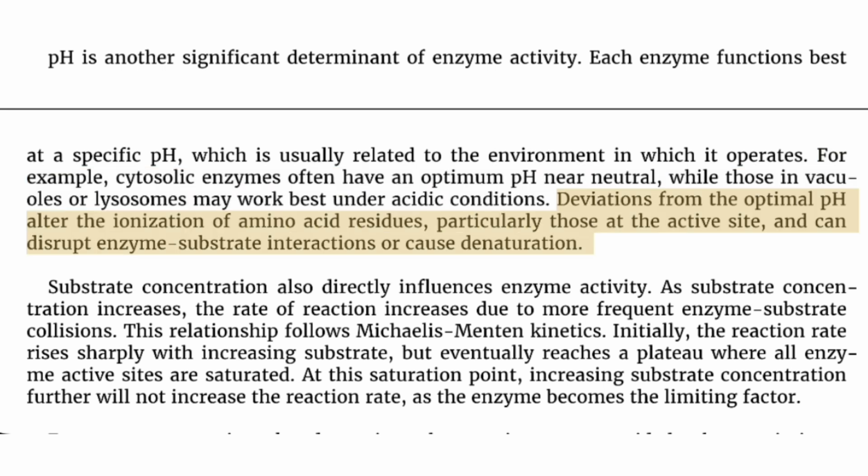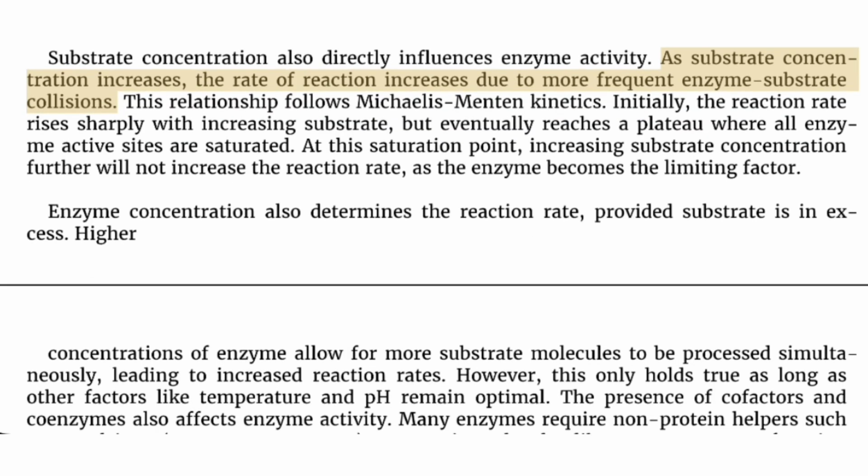Deviations from the optimal pH alter the ionization of amino acid residues, particularly those at the active site, and can disrupt enzyme-substrate interactions or cause denaturation. Substrate concentration also directly influences enzyme activity. As substrate concentration increases, the rate of reaction increases due to more frequent enzyme-substrate collisions. This relationship follows Michaelis-Menten kinetics.